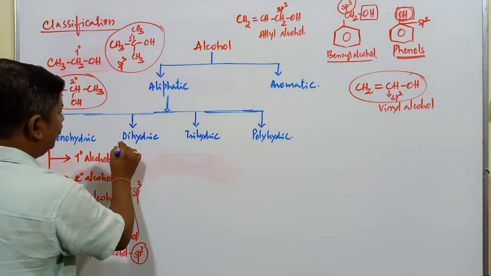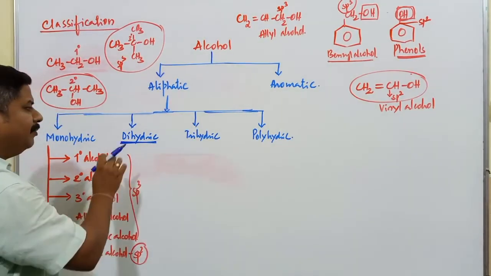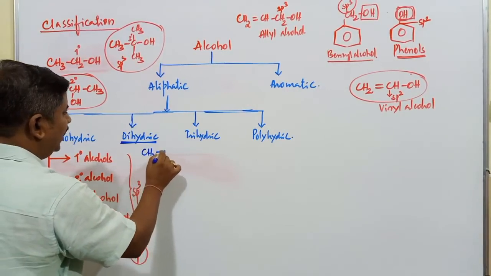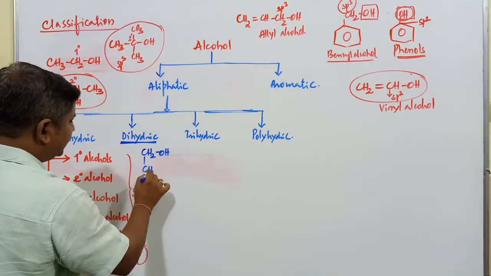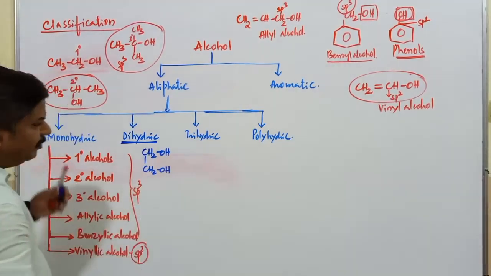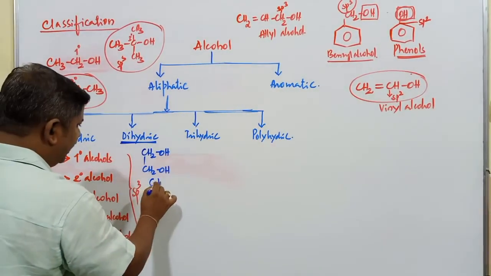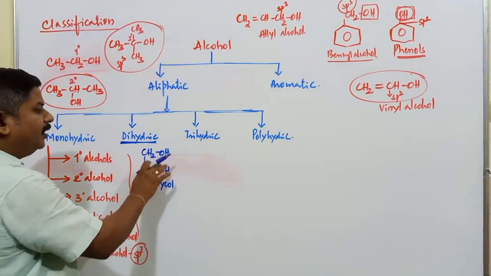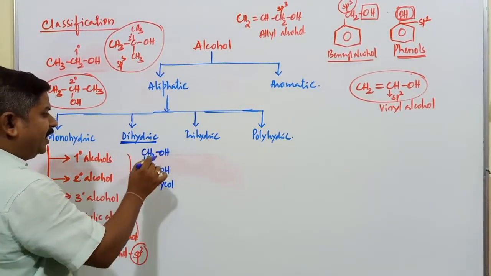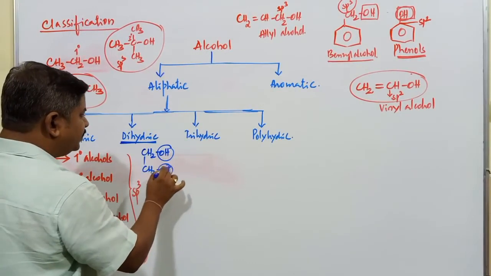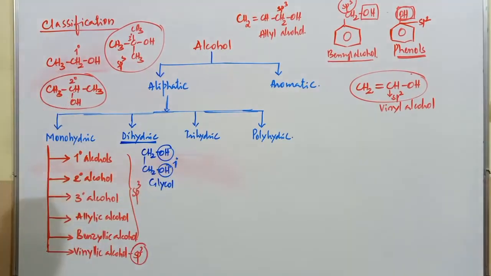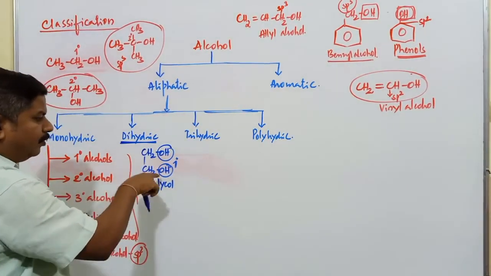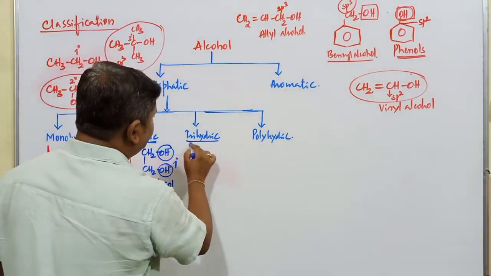Next, over to dihydric alcohol. What's the meaning of dihydric alcohol? The compounds which contain two OH groups are known as dihydric alcohol. It is CH2OH. Next one, this is also CH2OH. So this compound is a dihydric alcohol. Generally it is called a glycol compound, ethylene glycol or simply glycol. So here two OH groups are present, and both the OH groups are said to be primary, because they are present on primary carbon atoms.